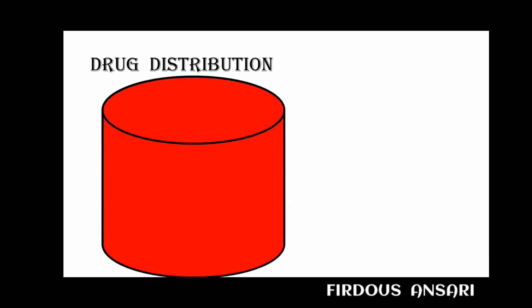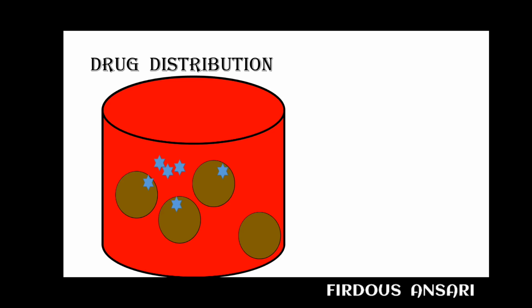Next, we'll see drug distribution interaction. Following absorption, a drug undergoes distribution to various tissues, including to its site of action. Suppose this is your blood vessel, and in the blood we have plasma protein. Many drugs will bind to this plasma protein. These blue stars are your drugs.